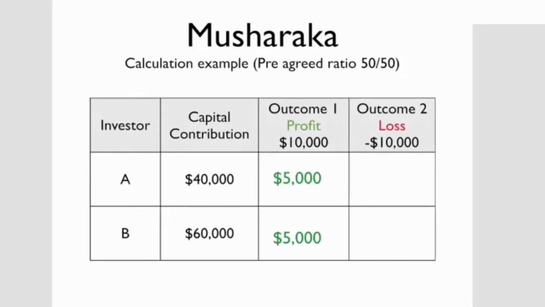In a situation where we have a loss, we cannot go by the pre-agreed profit ratio, but we have to go according to the capital contribution, which in this case is 40-60, and therefore the first party would lose $4,000 and the second party would lose $6,000. So this is a very, very simple idea. Based on this, we could look at any other arrangement which requires a joint venture where two partners are putting some money into the business and so on.